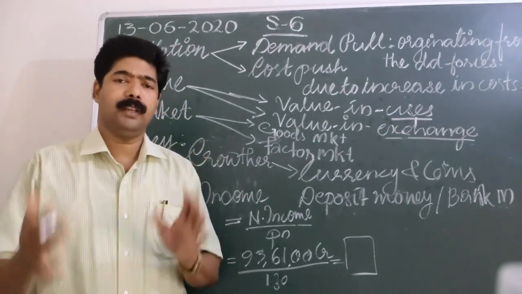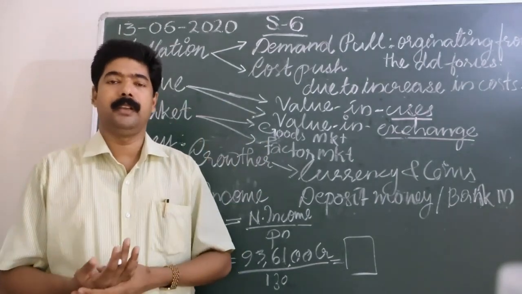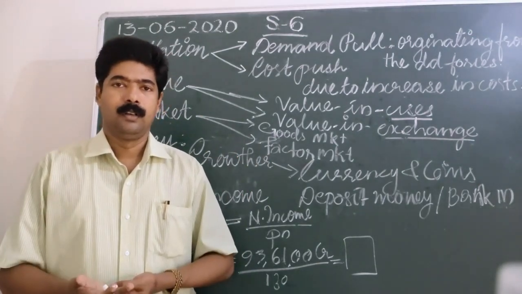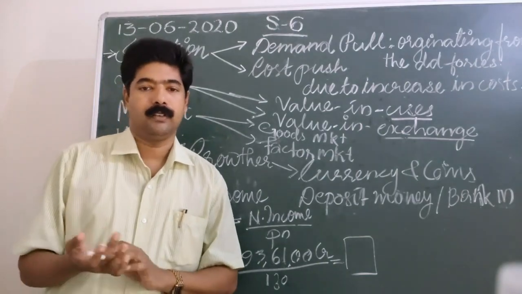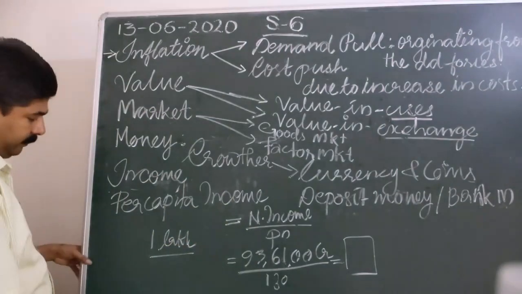Majority of our income lies in the hands of a few people, some rich people, millionaires. They may control the markets, the share markets and all. In such a way, income distribution is not equal. Then what is next? We will see saving.